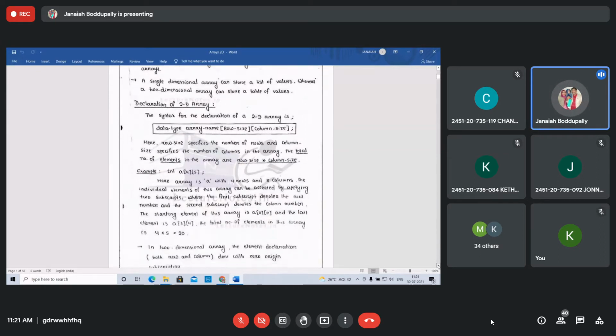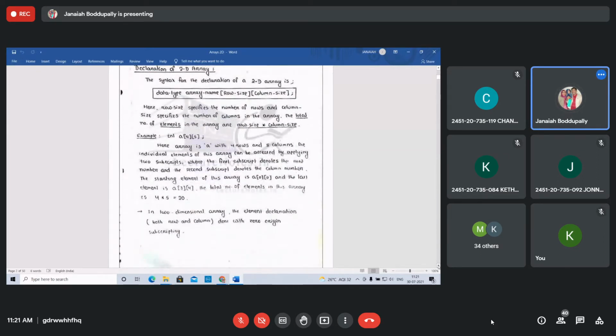How to declare a two-dimensional array? Can anyone say how to declare a one-dimensional array? The syntax for declaration of a one-dimensional array: data type, name of the array, in the square brackets the size of the array, semicolon. That's it. But in a two-dimensional array, see this: data type, array name, square brackets, row size, and column size. You can write like this. Don't keep anything in between the closing of the square bracket and the opening of the square bracket. Data type, array name, row size, column size, semicolon. This is the syntax for declaration of a two-dimensional array.